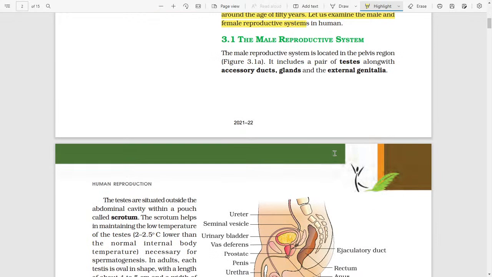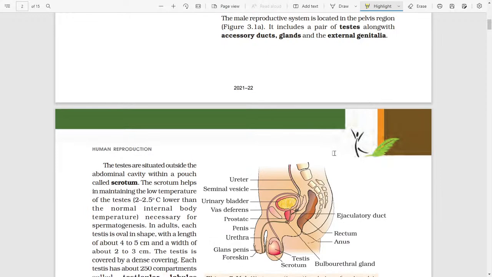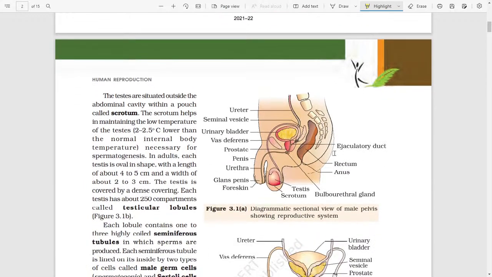The male reproductive system. The male reproductive system is located in the pelvis region. It includes a pair of testes along with accessory ducts, glands, and external genitalia. The testes are situated outside the abdominal cavity within a pouch called scrotum. The scrotum helps in maintaining the low temperature of testes, 2 to 2.5 degrees Celsius lower than the normal body temperature,